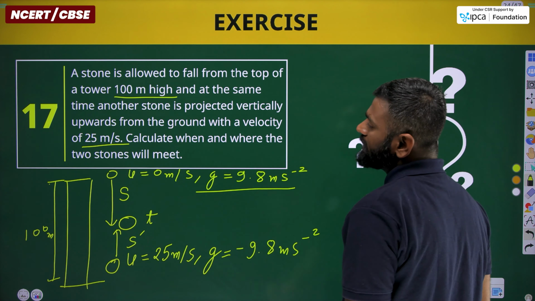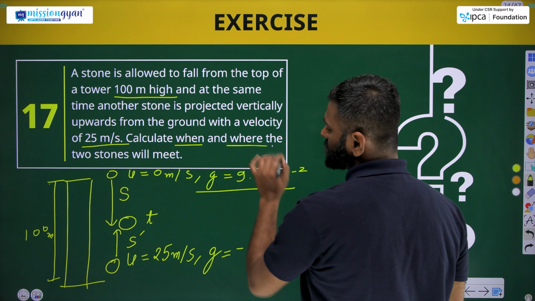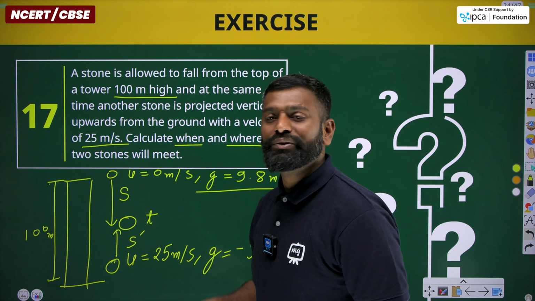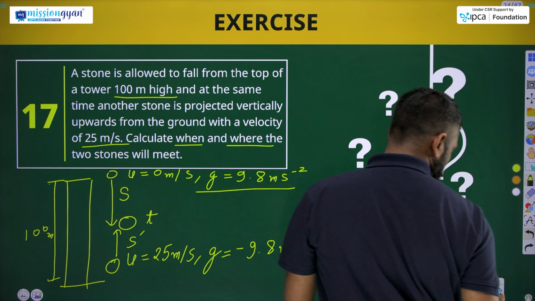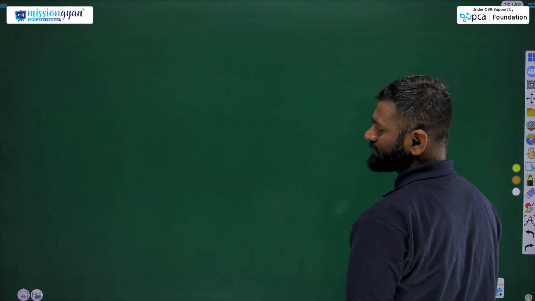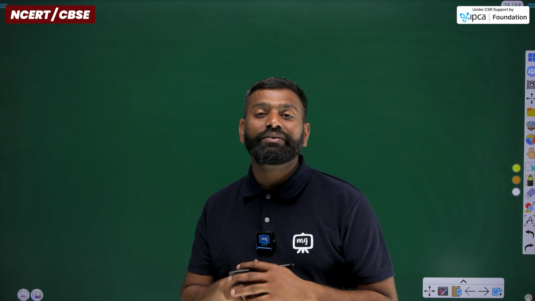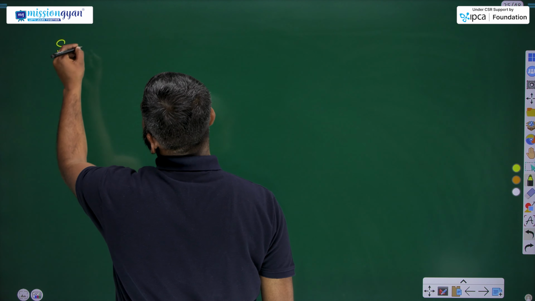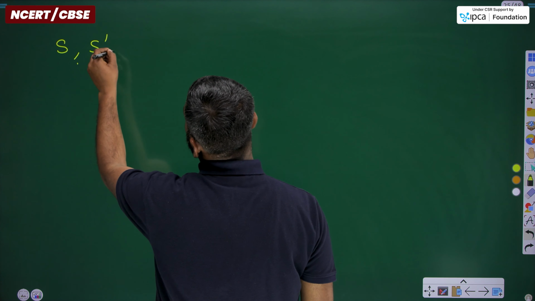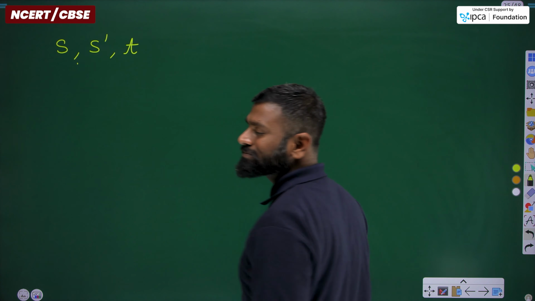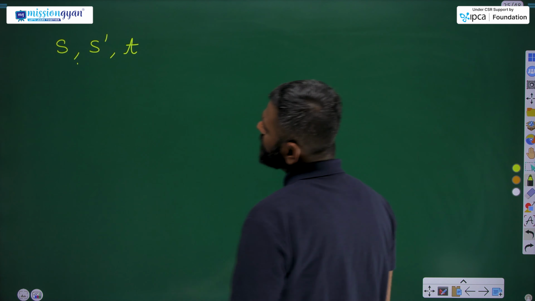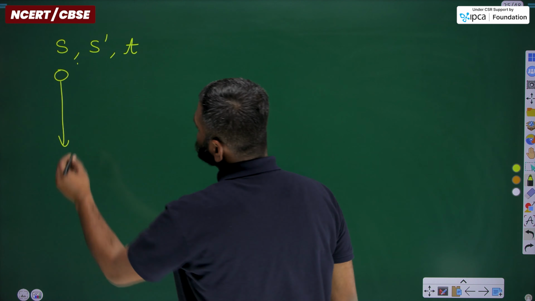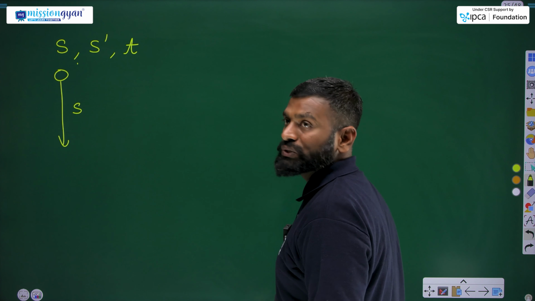Now, what we need to find, calculate when and where. So we need to find either s or s dash or the value of t. Let's do this question now. So first thing that we need to solve, that we need to find the value of s, s dash and t. Okay, so let's find for the stone which is falling downward. That means we need to find the value of s first.